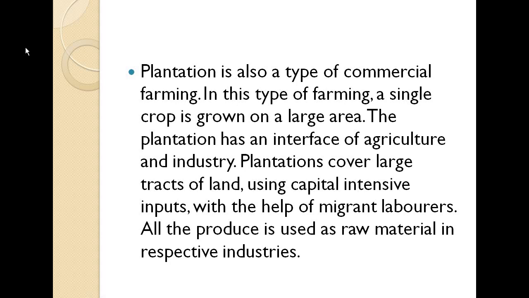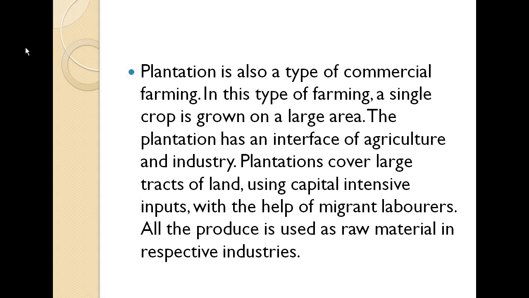Like if we talk about Shillong or Assam, they are producing majorly tea only in that particular land, nothing else. So in such a land area, only a single crop is grown on such large areas. And plantation has an interface of agriculture and industry.